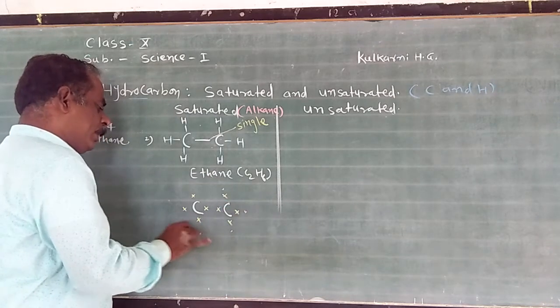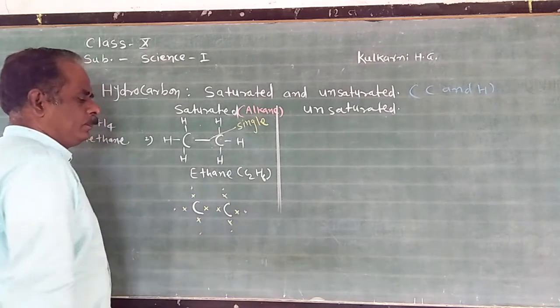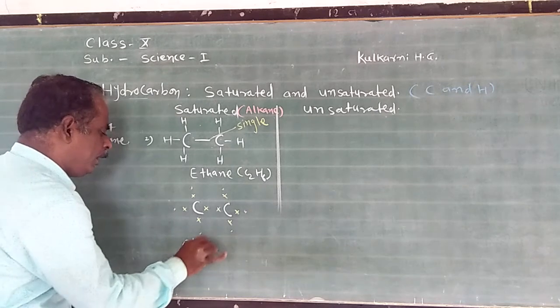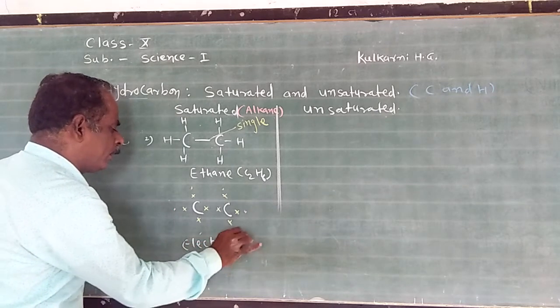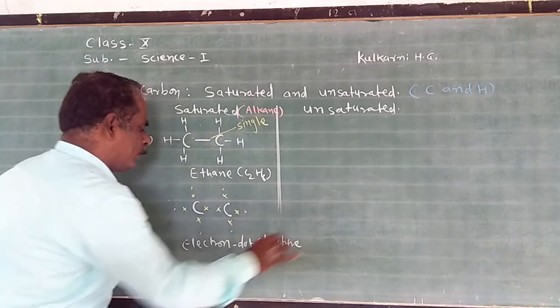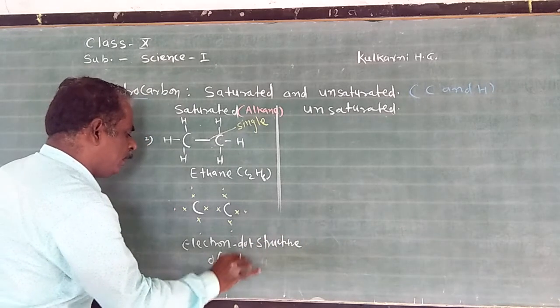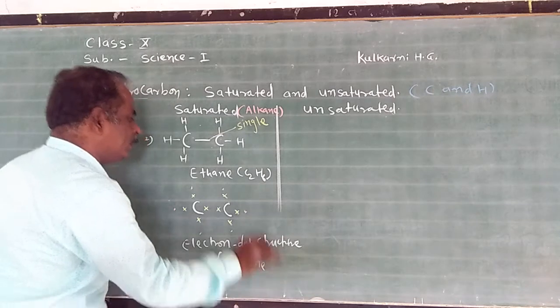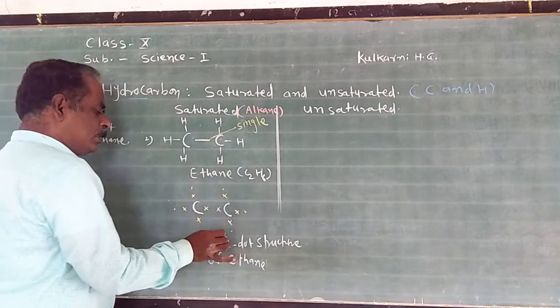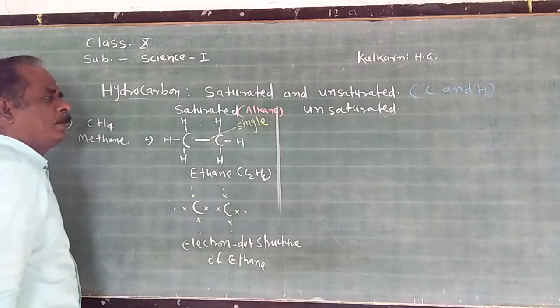This is the electron dot structure of ethane. This is the line or dash structure. This is the molecular formula of ethane. This is the electron dot structure of ethane.